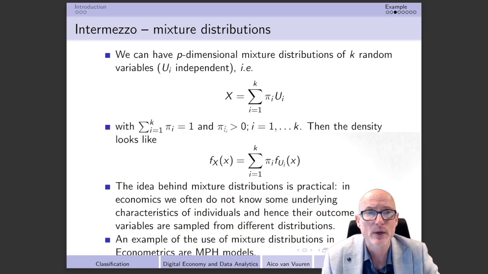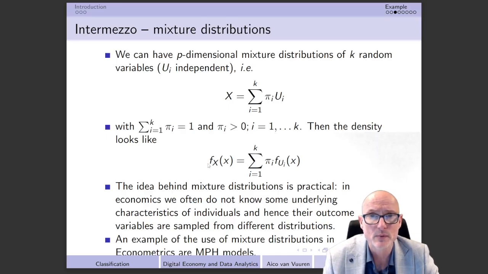Well, then again you can prove that the density of fx is going to be nothing else than the sum over, say, the pi's multiplied by these densities that we have over here.